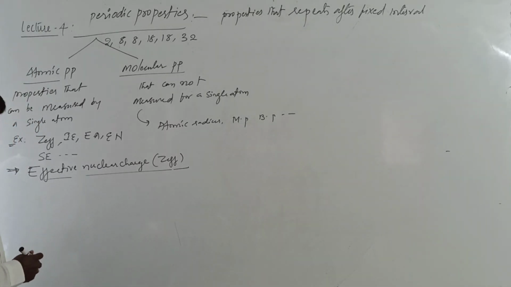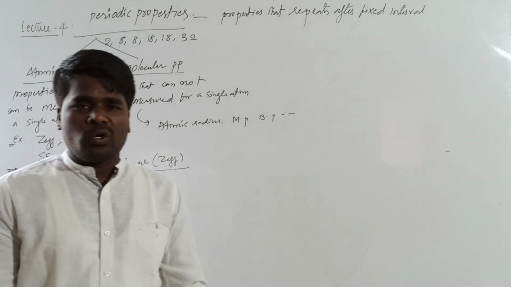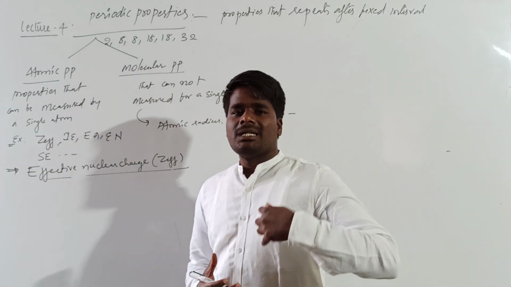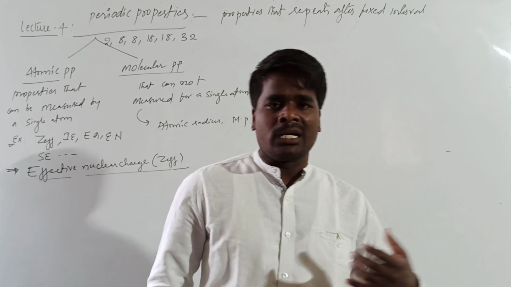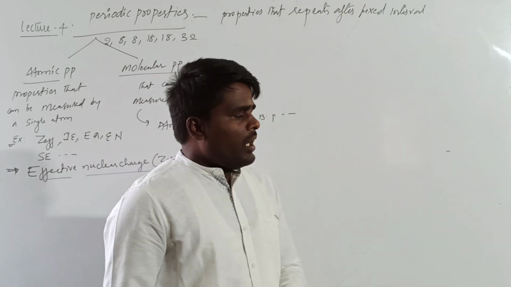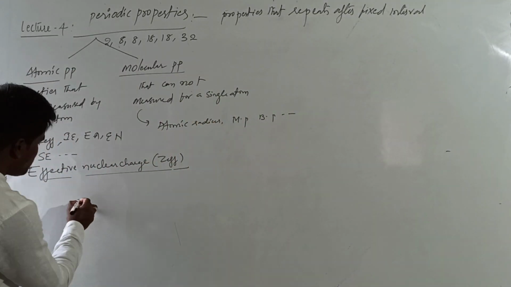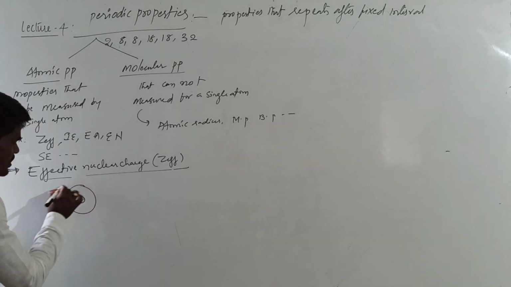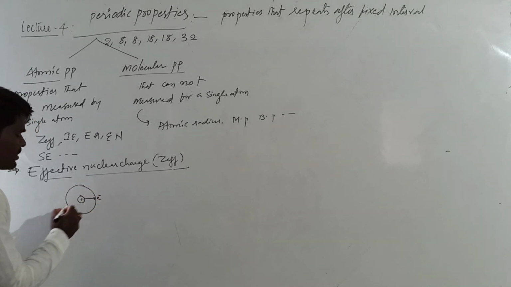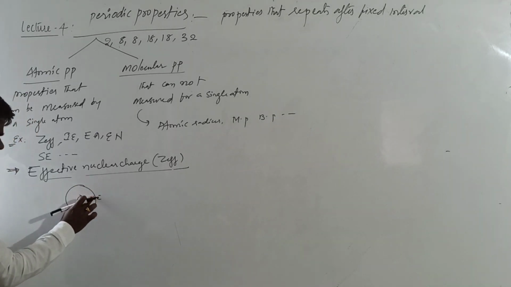Generally, there are different electron systems. An electron system can be a single electron system or a multi-electron system. What is meant by single electron system? The system which has only one electron is called a single electron system.